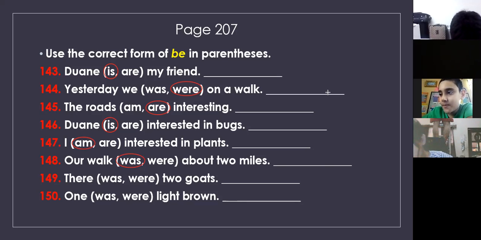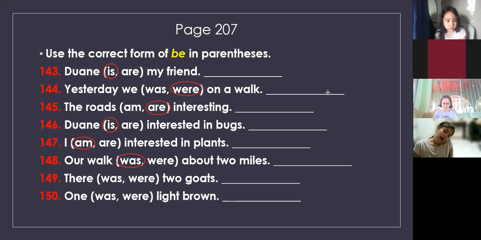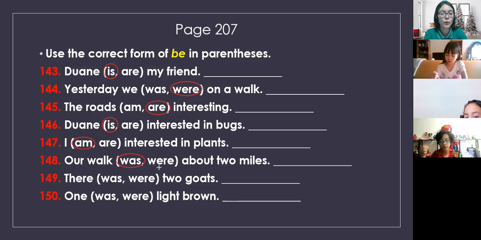There to go. Was. And the second one. There was 2 goats. We're going to say were. There were, that's right. You're talking about the plural. There were 2 goats. Excellent.